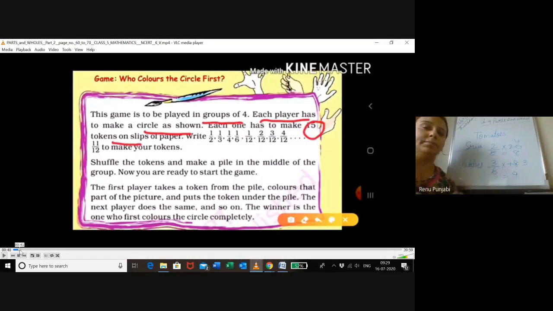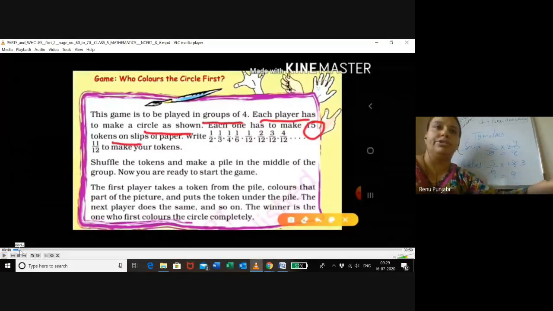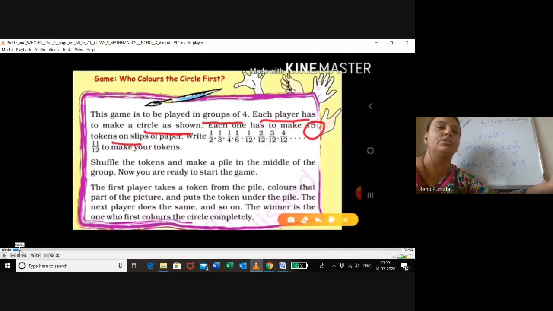This is a game. You will play it with your family members also. This game is to be played in a group of 4 people. Each player has to make a circle, as shown in your books also. After drawing a circle, make some chits, and on the chits, write the fractions.